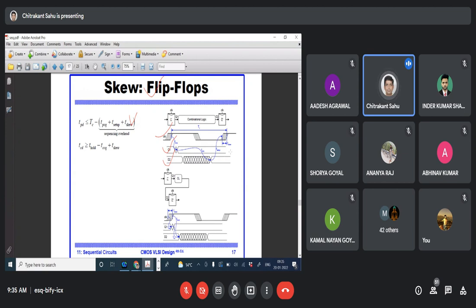Okay, the only difference is that here an additional thing is introduced, T skew. The clock is arriving after a certain period of time. The clock should arrive at this particular time, but it is arriving after some time, after the T setup time. So you can say that the sequencing overhead will include the clock skew. Whatever the clock skew timing is, that is how much time the clock takes to arrive at the next stage.